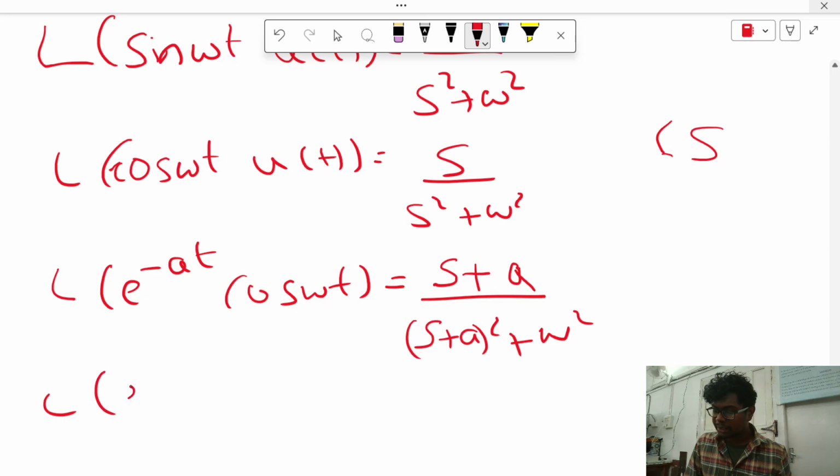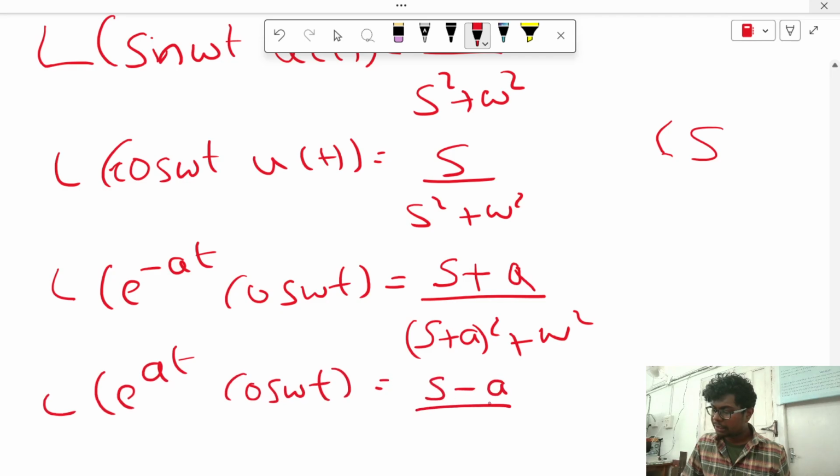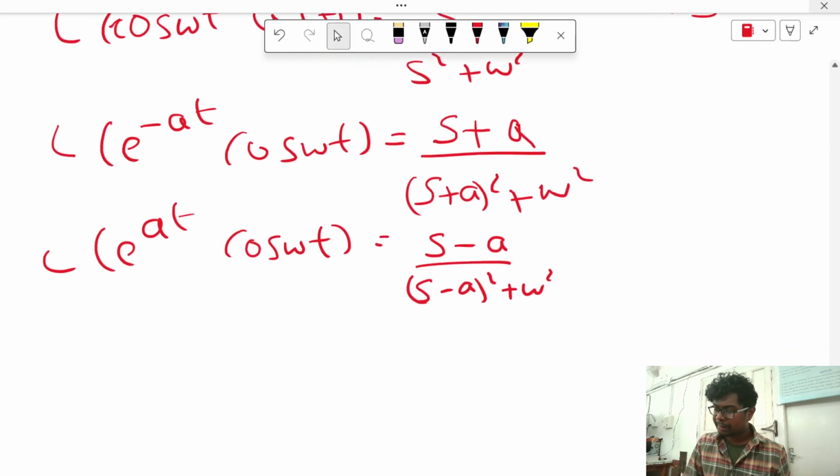So Laplace of e power at cos omega t is equal to s minus a by s minus a whole square plus omega square, because here it is plus a and also cos.